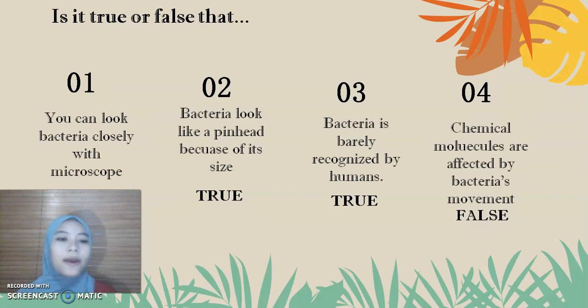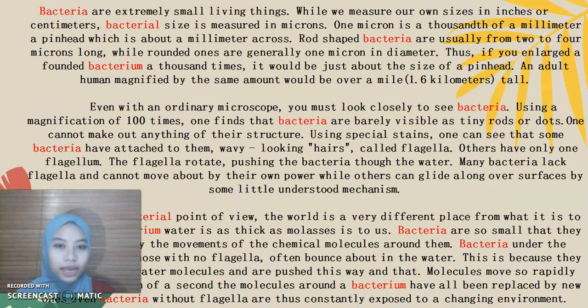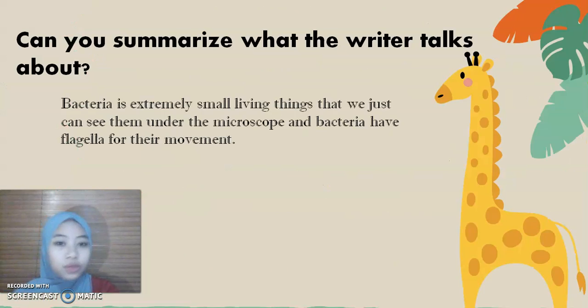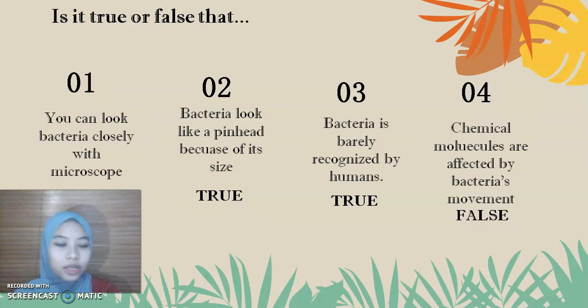4. Chemical molecules are affected by bacteria's movement. And the answer is false. Why? We can see it in the paragraph. It tells us that bacteria are so small that they are influenced by the movements of the chemical molecules around them. So, it's not that chemical molecules are affected by bacteria's movement. So, the answer is false.